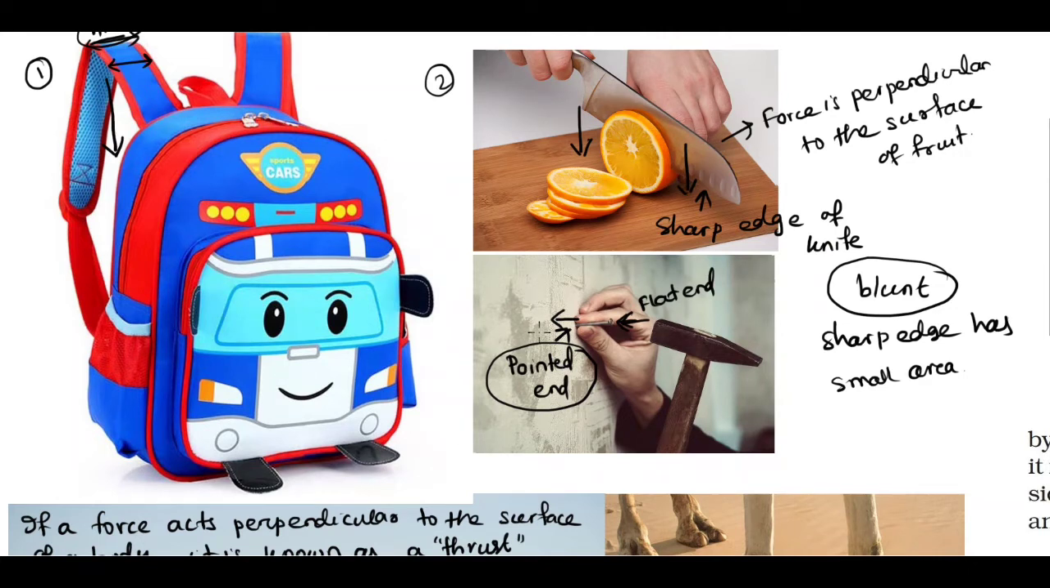The thrust we apply is acting at a small area, and when the thrust acts on a smaller area, what happens? Its effect increases. The effect increases, and that's why the nail easily enters inside the wall. Is that clear?